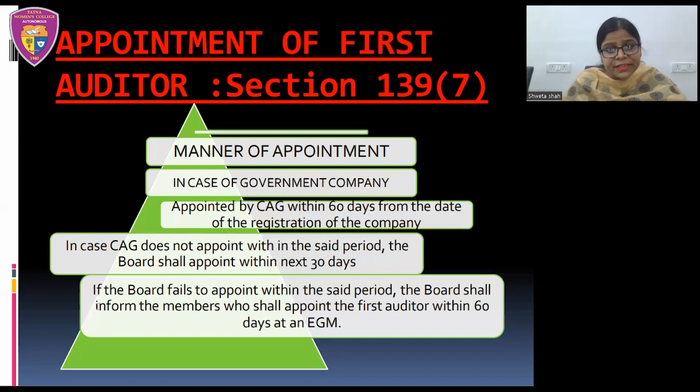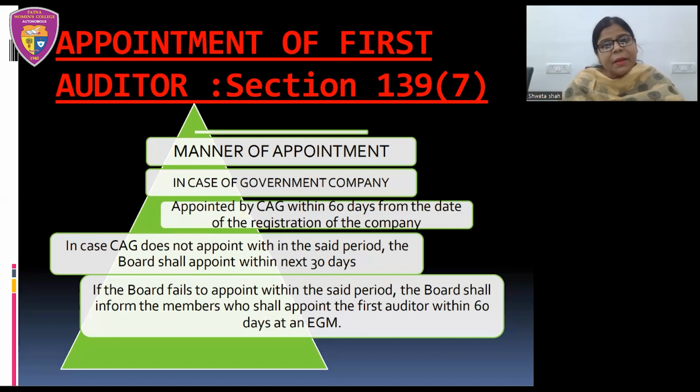Now, again, here we see if the board fails to appoint within the said period, then what will happen? Then in that case, the power shall be delegated to the members of that particular government company, who shall appoint the first auditor within 60 days at an EGM, that is extraordinary general meeting. So for calling an extraordinary general meeting, 14 days notice is required.